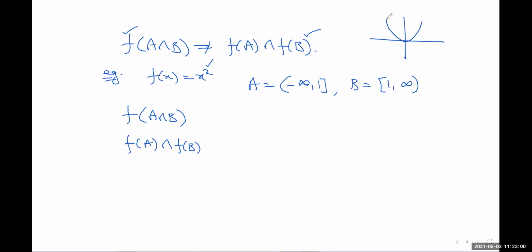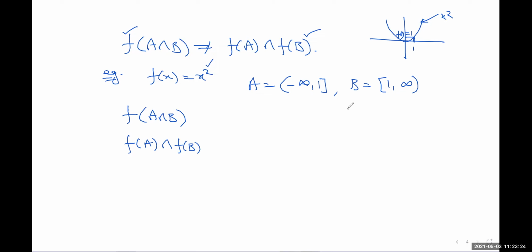So just draw it. This one is the function x square, and here we have 1. At 1 we will get the value f of 1, which is basically 1 here. So what will be f of A intersection B?